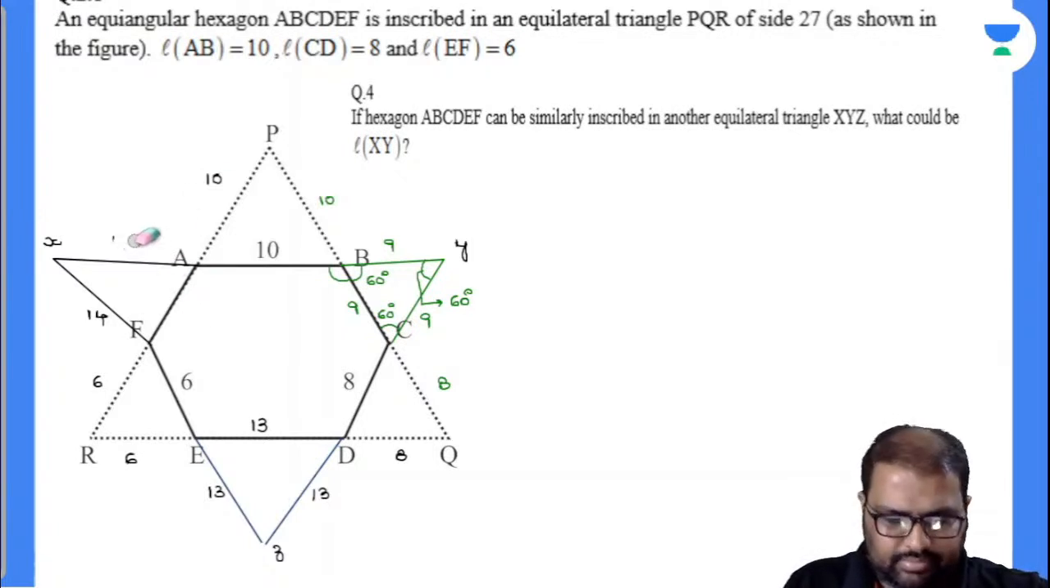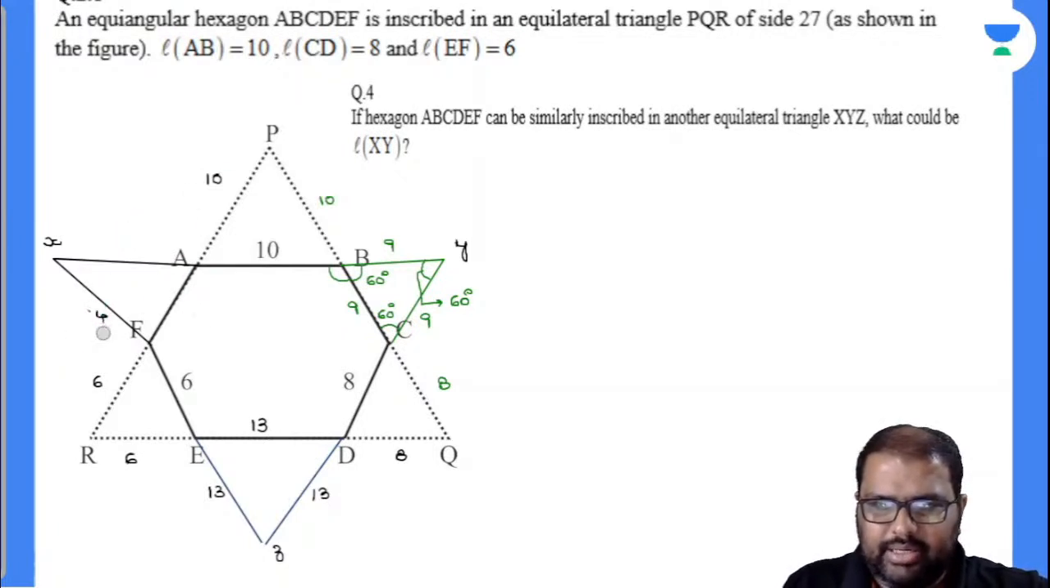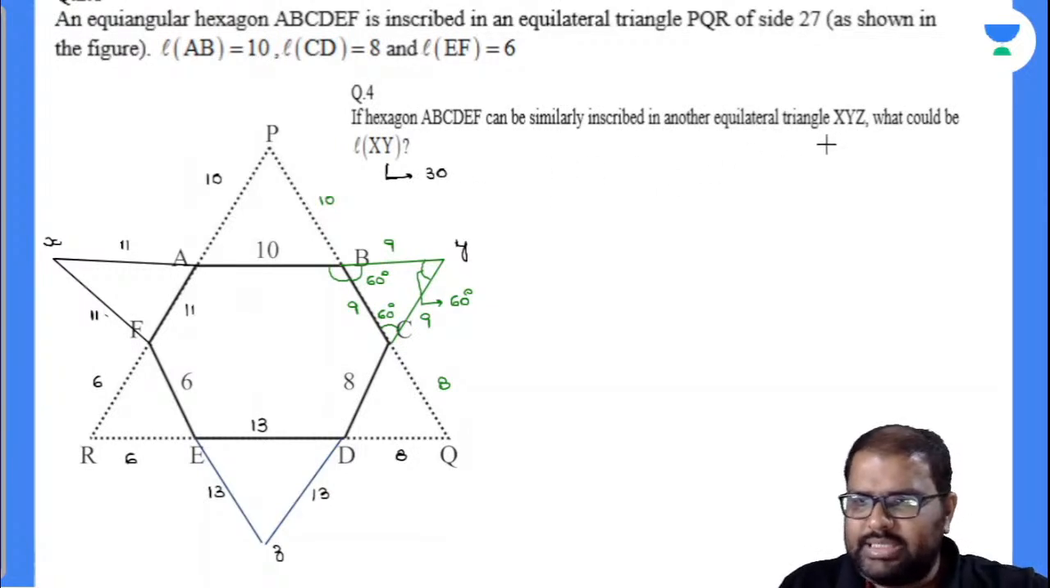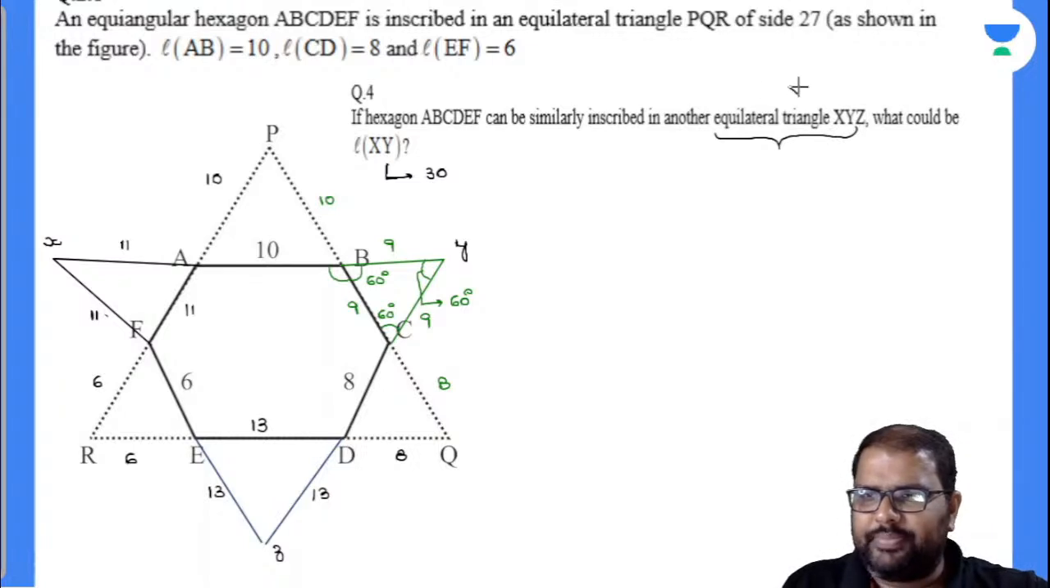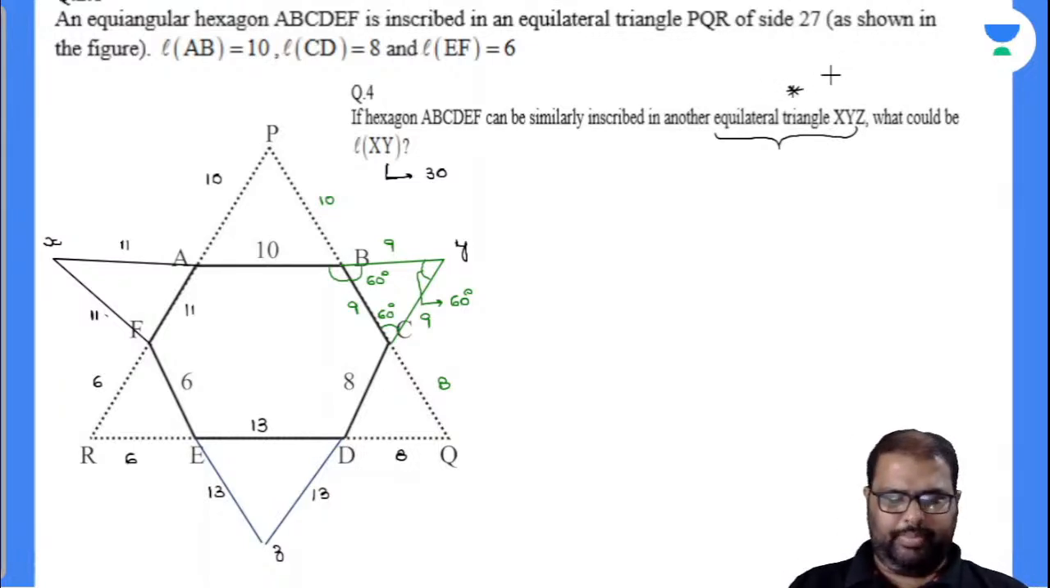This is 11. This is 11. This is 11. Now calculate this. 10 plus 11, 21 plus 9, 30. So this one, 11 plus 6 is 17, 17 plus 13 is 30, 13 plus 8 is 21, 21 plus 9 is 30. What will be the XY line segment value here? It is 30, and XYZ is an equilateral triangle, everybody knows, because all the sides will be of equal length. I hope you got my point.